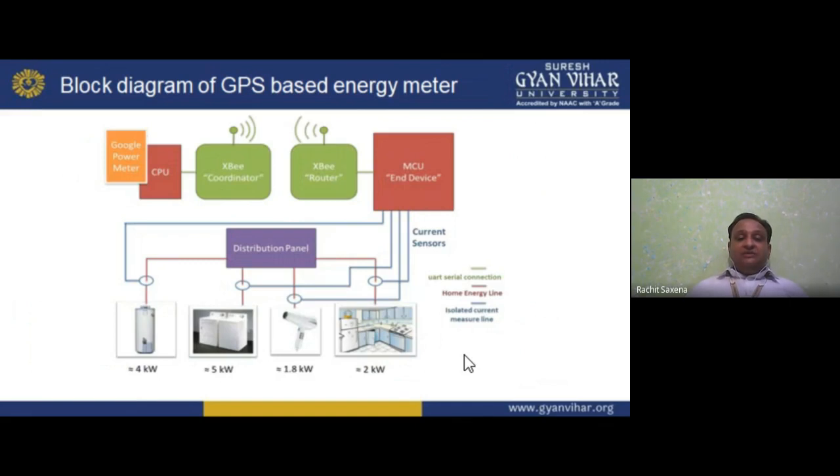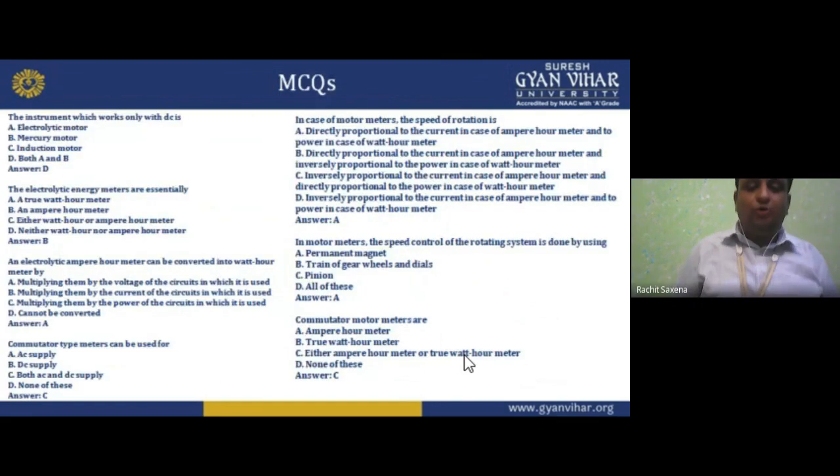and integrated current measuring lines. First we are showing you the geyser. Secondly, 5 kilowatt is for the washing machine, 1.8 kilowatt is for the hair dryer, and 2 kilowatt is for the kitchen, or we can say the kitchen appliances. That may be the heater, geyser, chimney, or oven we are using. So that is about the whole thing. I hope you understand about the energy meters we have.